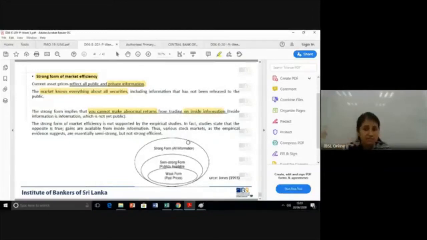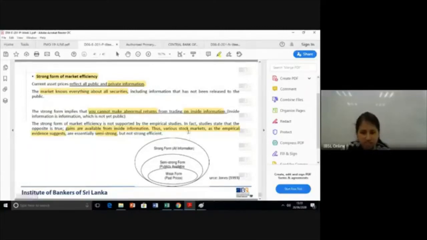Information which is not yet public. Now, strong form of market efficiency is not supported by empirical studies. In fact, studies state that the opposite is true: gains are available from market inside information. Thus, various stock markets, as per empirical evidence, are essentially semi-strong and not strong efficient.